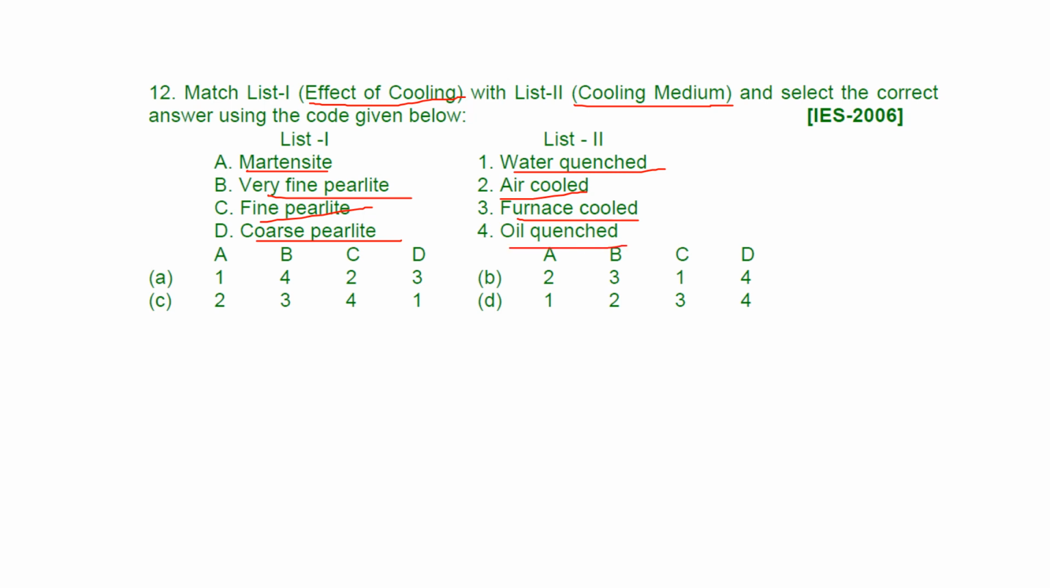Martensite, you know that. Martensite means you heat in the furnace and directly dip in oil, water, whatever it is. That will give martensite, which is the hardest form of any steel. So we have to match with that. So it will be water quench, oil quench. We'll see that.